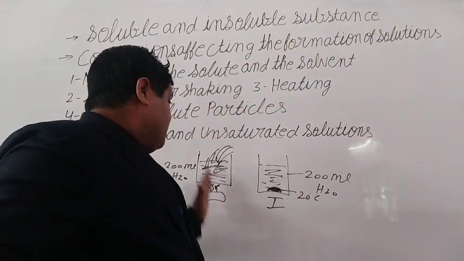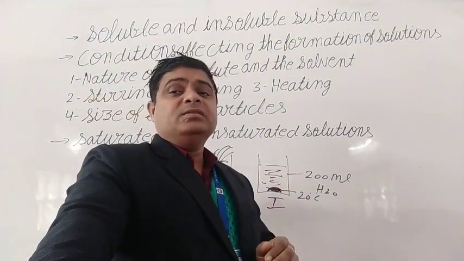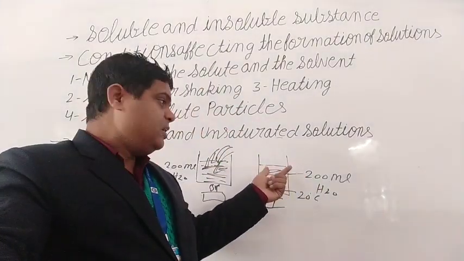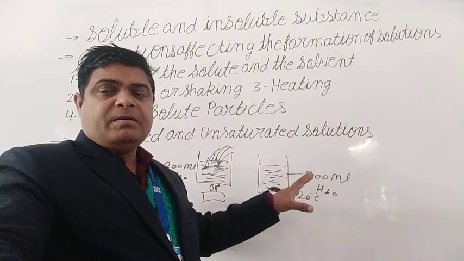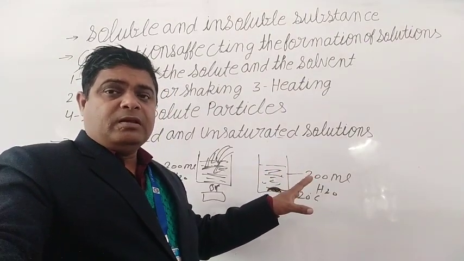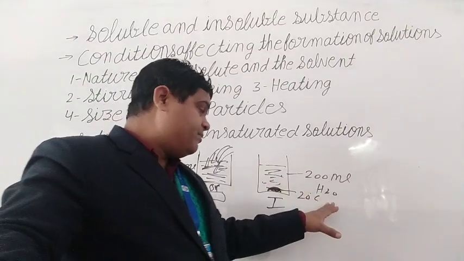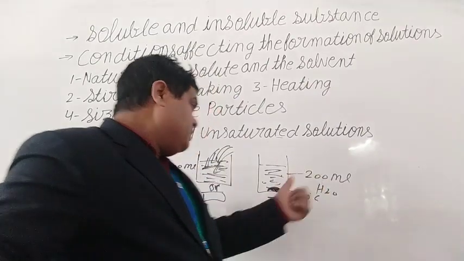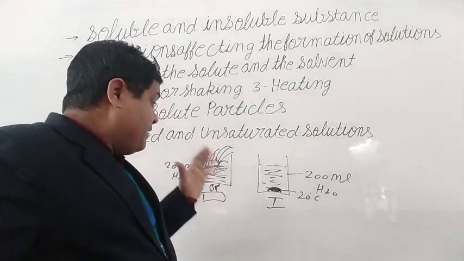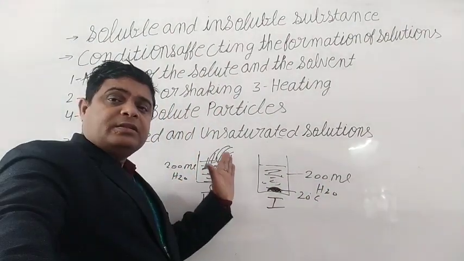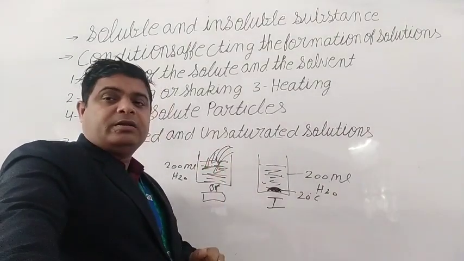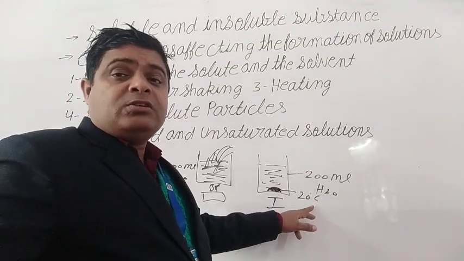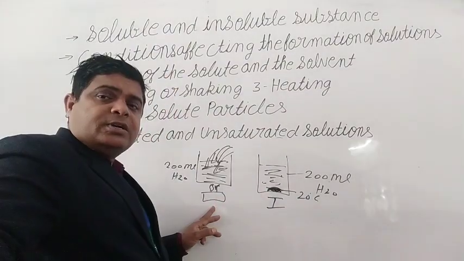So that's why, students, heating affects the formation of solution. Without heating, a fixed amount of solute and solvent mix together. Clear? If the temperature is fixed and volume is fixed, then a fixed amount of solute dissolves. But if you heat the solvent, then more solute dissolves in the water. Got it? So this is known as the saturated solution, and this is known as the unsaturated solution.